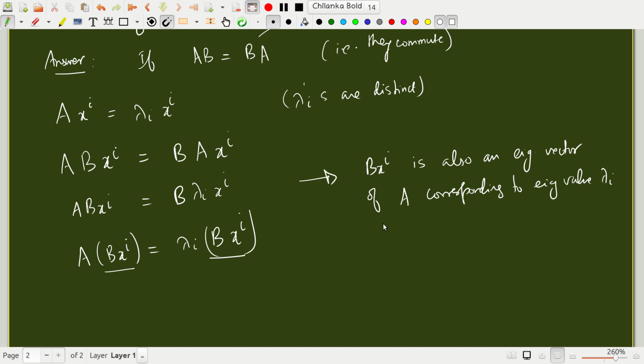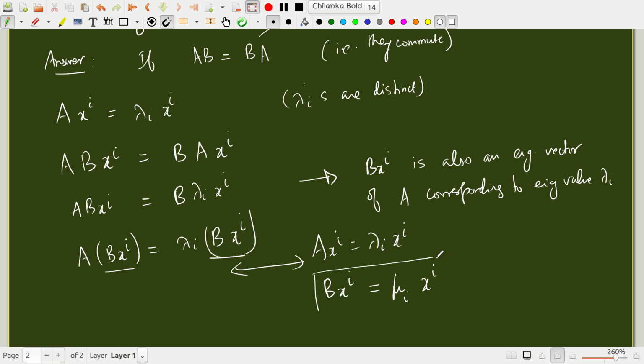So you know that A xi is lambda i xi. The xi is an eigenvector. B xi is also an eigenvector, right? You can always multiply an eigenvector by a scalar, and it still remains the same. So if I compare these two expressions, B xi must be equal to some mu i xi, some other scalar.